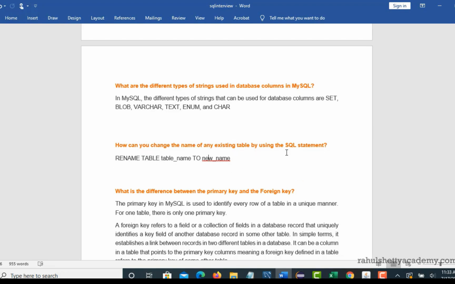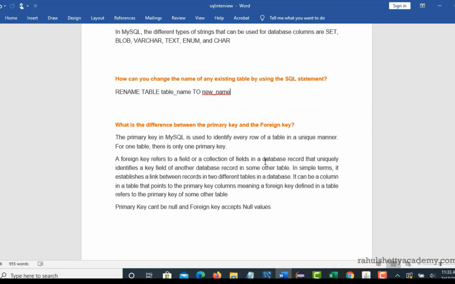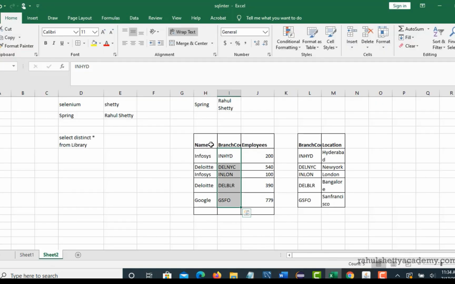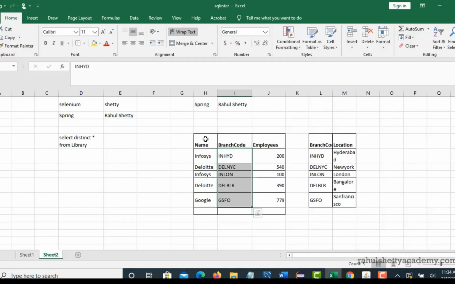What is the difference between primary key and foreign key? I'm sure you will get this question if people want to test you on MySQL. The primary key is used to identify every row of a table in a unique manner. Now let's take one example. So this is one table.